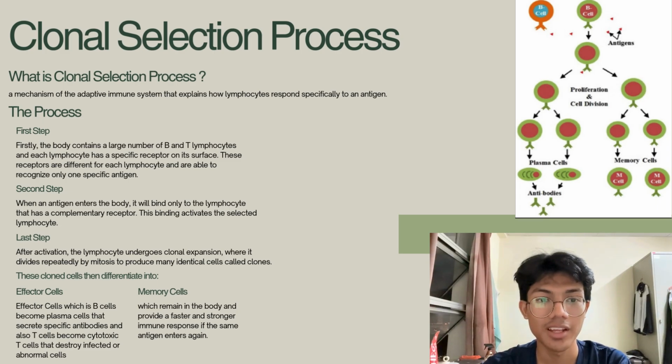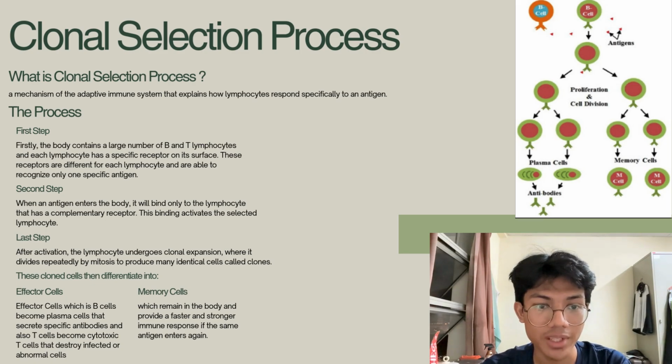Okay, next, let's move to the clonal selection process. First of all, what is the clonal selection process? Clonal selection process is a mechanism of the adaptive immune system that explains how lymphocytes respond specifically to an antigen. Basically, it shows us how the adaptive immune system encounters a threat to our body. So we have three steps.